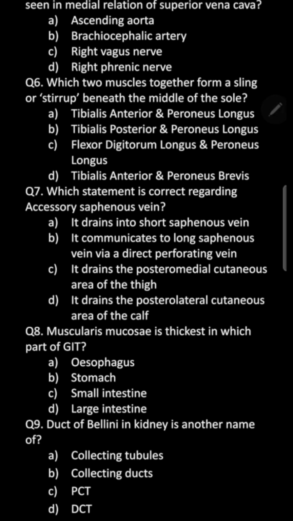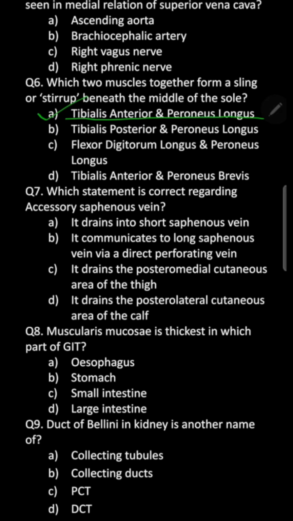Well, the answer here is tibialis anterior and peroneus longus together form a sling below the mid of the sole, and this sling actually is important because it helps to maintain all the four arches of the foot: the medial longitudinal, lateral longitudinal, anterior transverse and posterior transverse. Very important point.